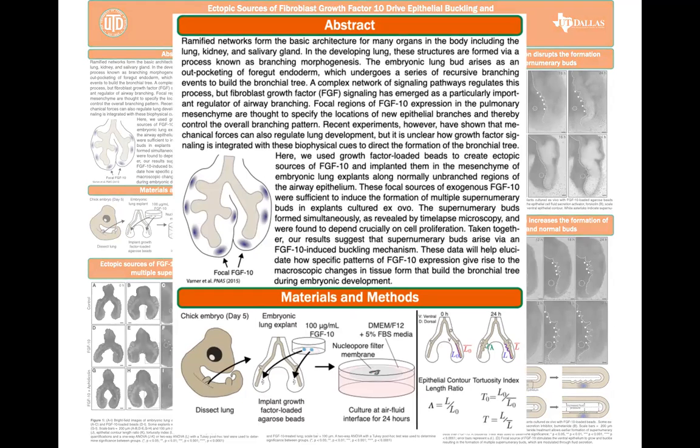However, physical mechanisms such as fluid pressure and cellular contractility have been shown to modulate branching as well. It still remains unclear how FGF10 elicits the physical and cellular mechanisms that drive airway branching, and I therefore aim to answer this unknown fundamental question within the field by using FGF10 soaked beads as ectopic sources of growth factor to recapitulate the hypothesized focal patterning and attribute any changes along the normally unbranched ventral epithelium to these sources.